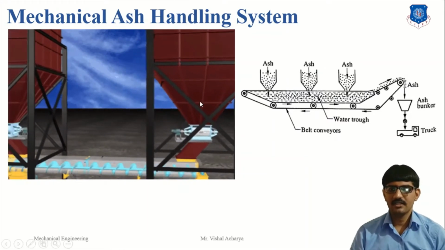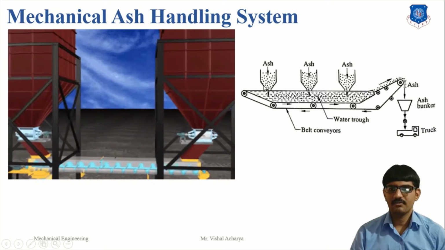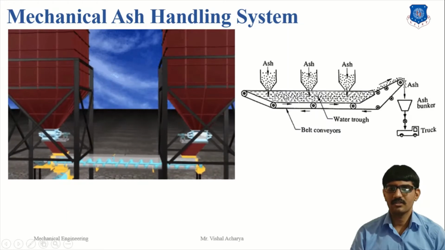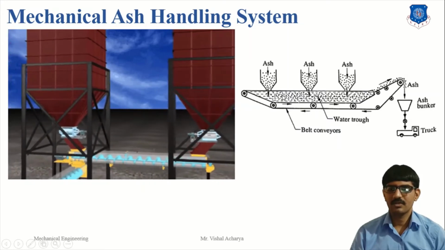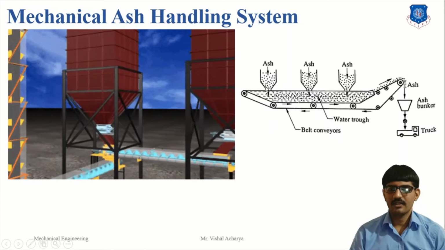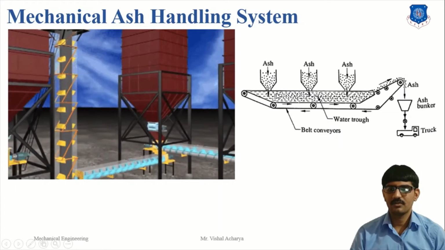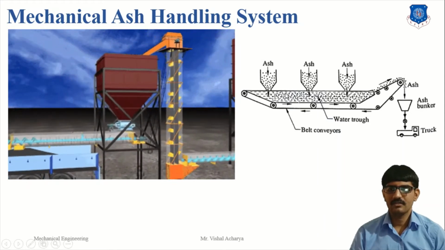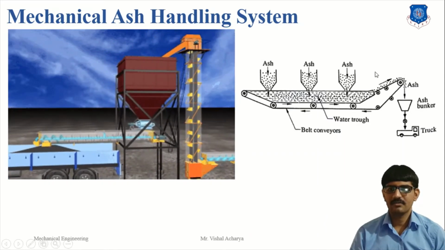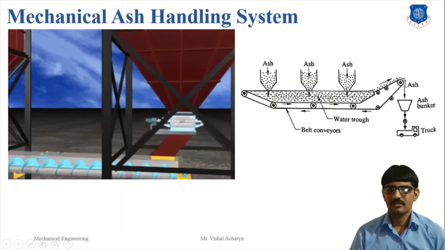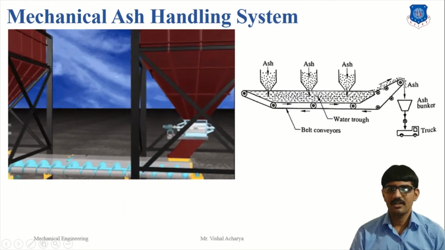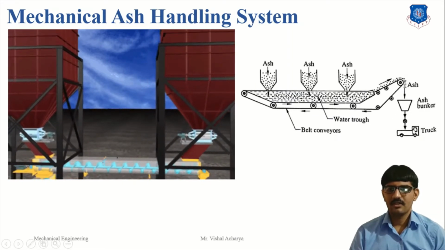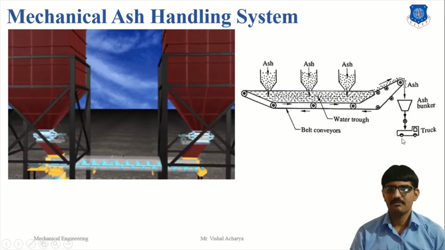In a mechanical ash handling system, ash is collected from the bottom of the boiler and transferred to the conveyor belt with a sump. A water sump is required because the hot ash is converted into cold ash with the help of water. Then the ash is transferred by the conveyor belt to the ash bunker, and from the ash bunker to the ash storage yard with the help of a truck.